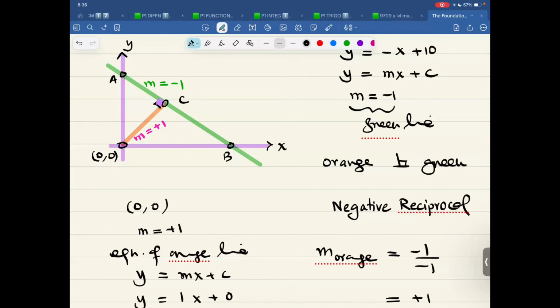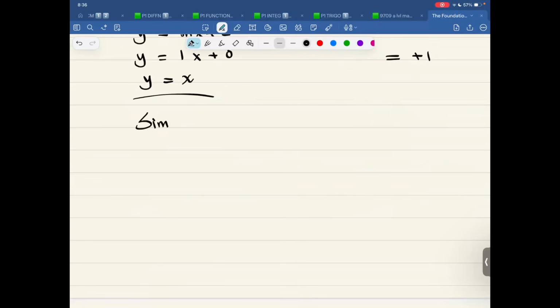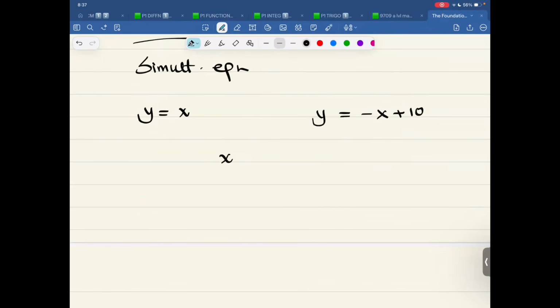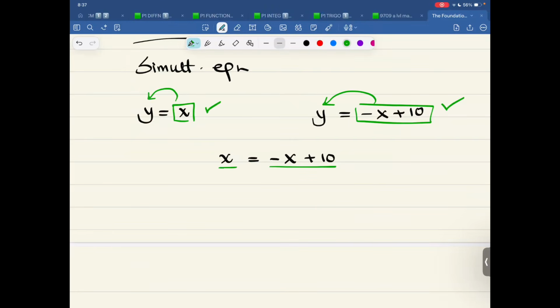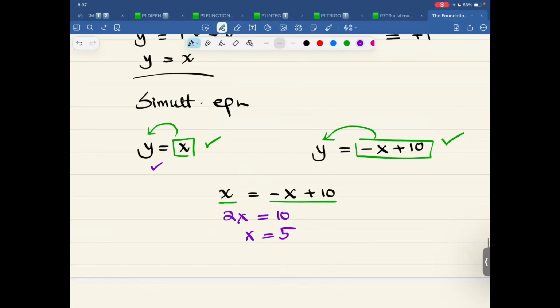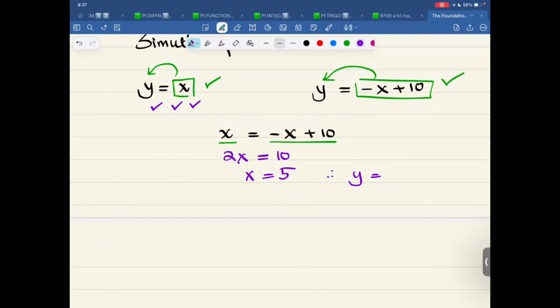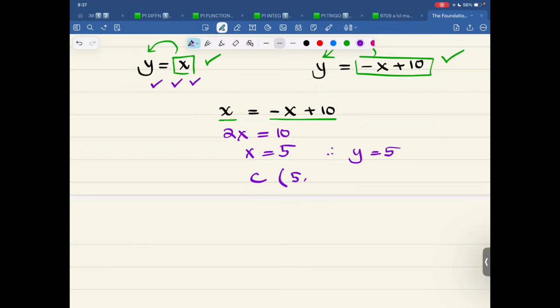How can you find C? So now comes the concept of simultaneous equations. We have y is equal to x. We have y is equal to minus x plus 10. So solve simultaneously. X is equal to minus x plus 10. Makes sense? This thing is equal to y, and this thing is equal to y. In other words, they are equal to one another. So therefore, 2x is equal to 10, x comes out to be 5. The equation is y is equal to x. Therefore, y is also 5. So the coordinate of C is 5, 5.